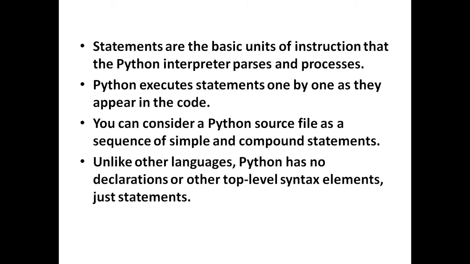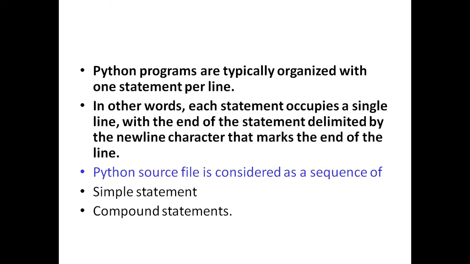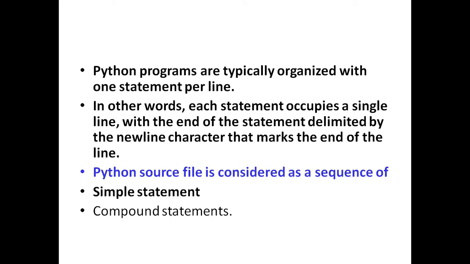Unlike other languages, Python has no declaration or other top-level syntax elements. Python programs are typically organized with one statement per line. That is, each statement occupies a single line with the end of the statement delimited by a newline character that marks the end of the line. A Python source file is considered a sequence of simple statements and compound statements.